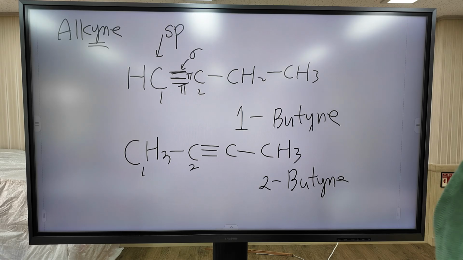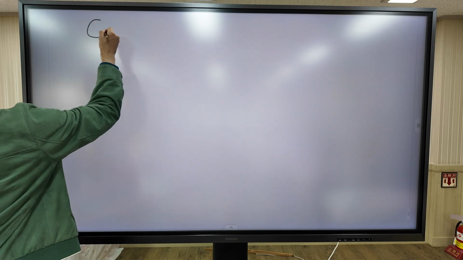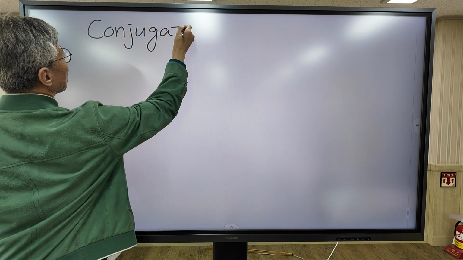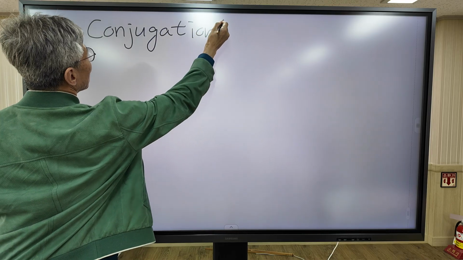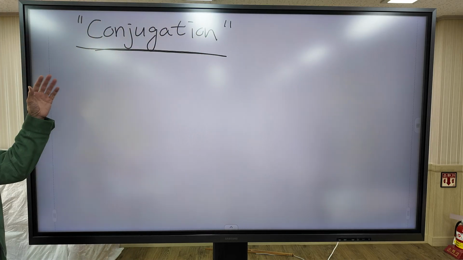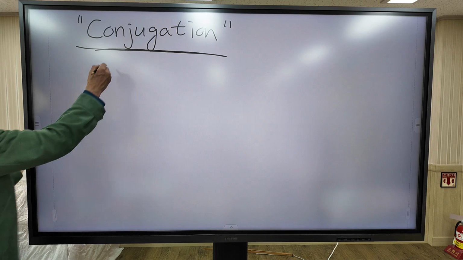Okay, let's go to conjugation. In organic chemistry, conjugation is a very important concept. A conjugated system is a system in which single bonds and double bonds alternate in a molecule. A representative example is 1,3-butadiene.